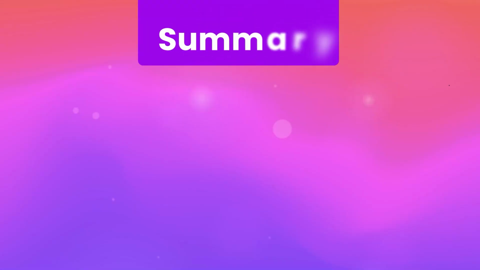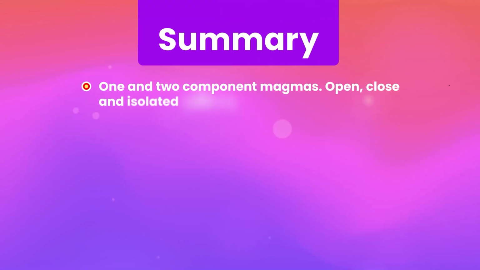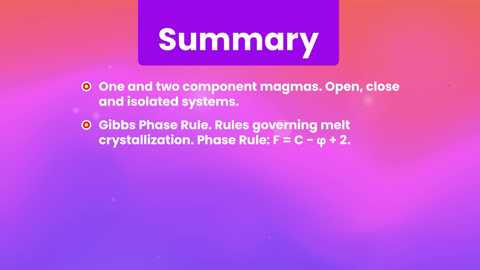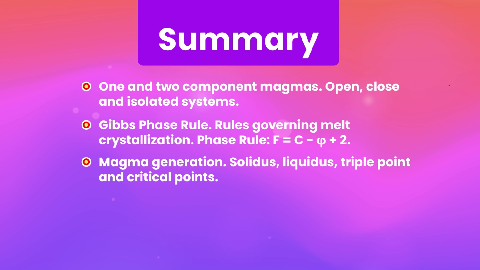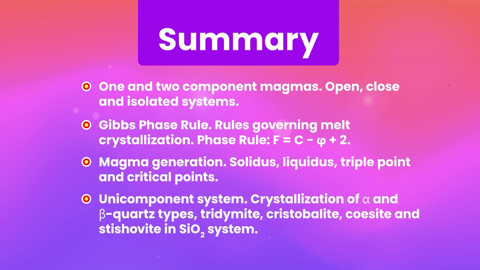Now listeners, let us summarize what we have discussed in this video. We have discussed one and two component magma systems, open, closed and isolated systems, the Gibbs phase rule, rules governing melt crystallization, the phase rule, that is F equals C minus P plus 2, magma generation, solidus, liquidus, triple point and critical points, the unicomponent system, and crystallization of alpha and beta quartz, tridymite, cristobalite, coesite and stishovite in the SiO2 system.